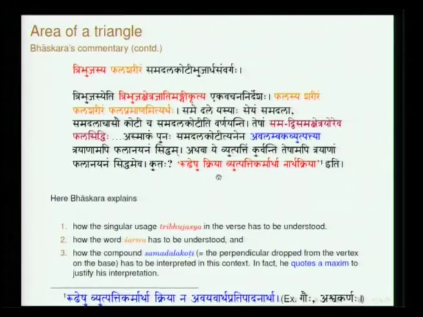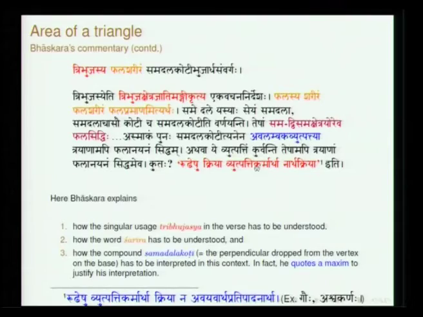And if at all you want to provide some kind of a Vyutpatti, it is not for the purposes of Artha Kriya. This is a very interesting maxim, which can be applied in various disciplines, various contexts. Here he categorically states Avalambaka Vyutpattya Trayanamapi Phalanayanam Siddham, and therefore this derivation should not be taken in the literal sense here.